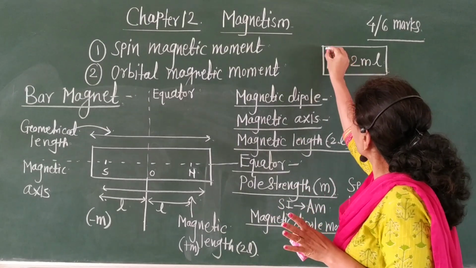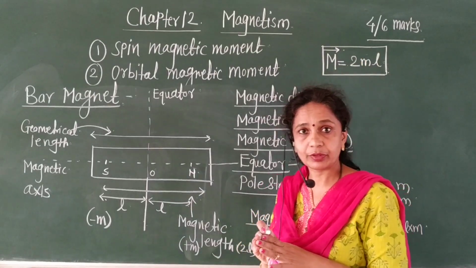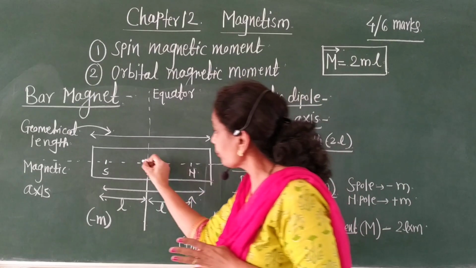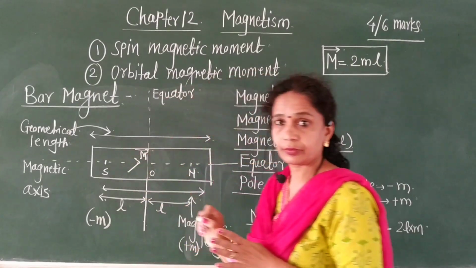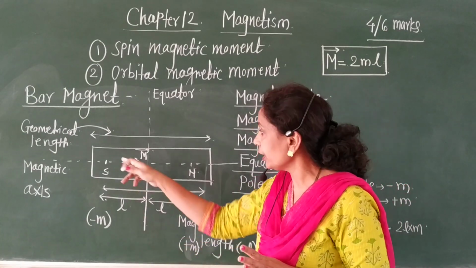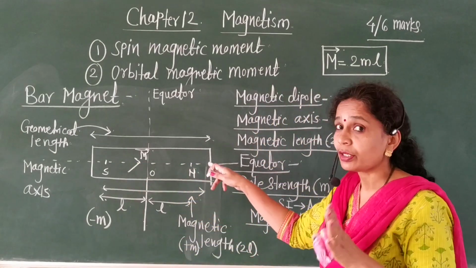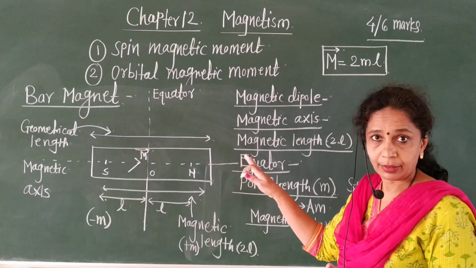Magnetic dipole moment is a vector quantity. It is directed from the south pole to the north pole inside the magnet.